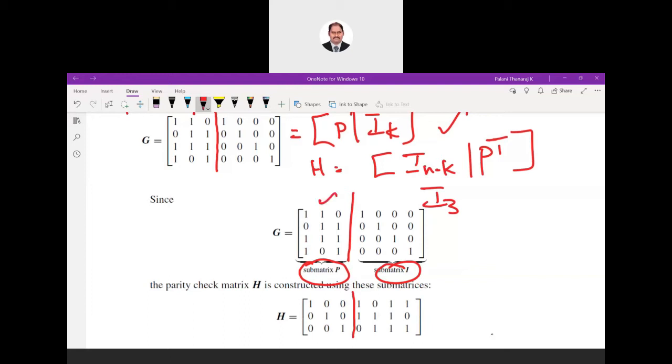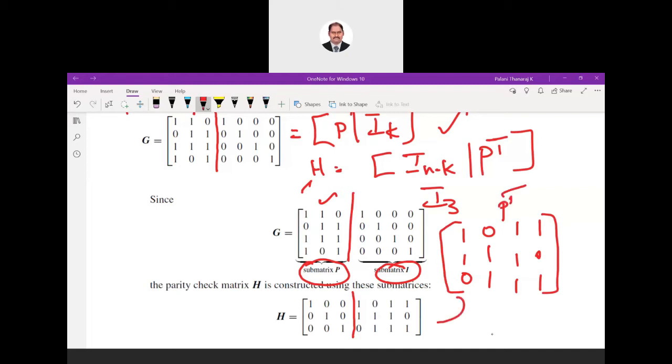So 1 1 0, then 0 1 1, 1 1 1, transpose of this, we'll be having 1 0 1. This is P transpose. So this is what is given here. Now we have got the check matrix also.